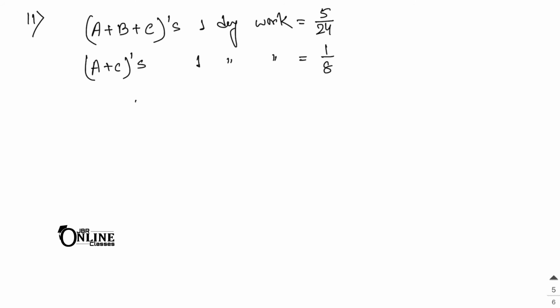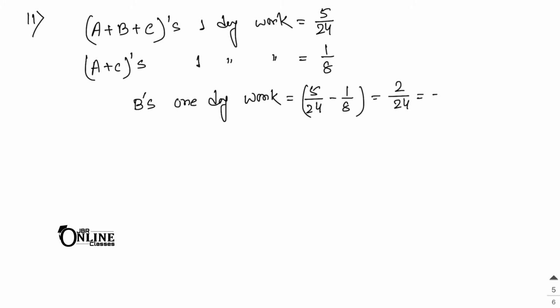So definitely B's 1 day work will be the remaining, that means here 5 by 24 minus 1 by 8. So that equal to here it will be 2 by 24 and that equal to 1 by 12. So B can complete the work in the opposite, 12 days.